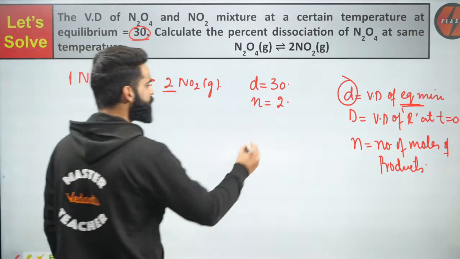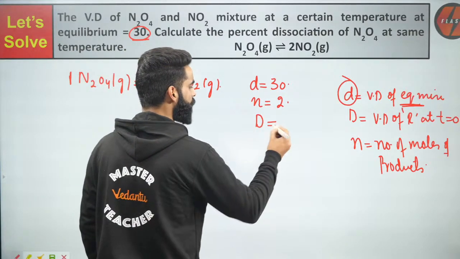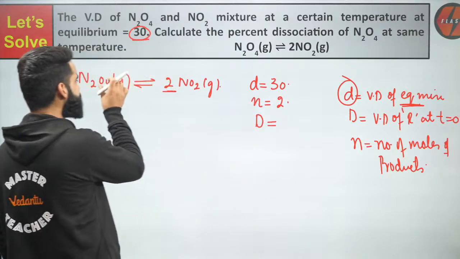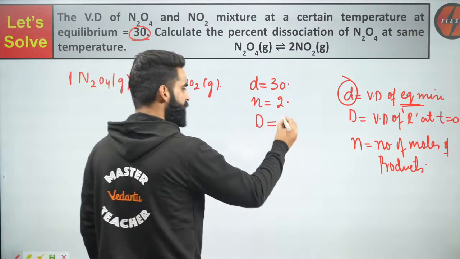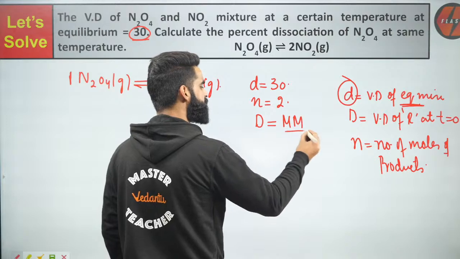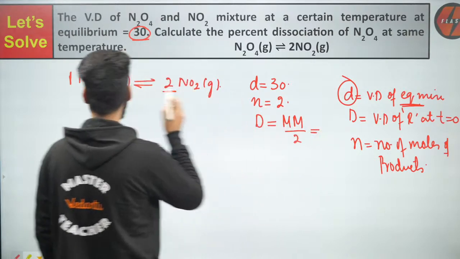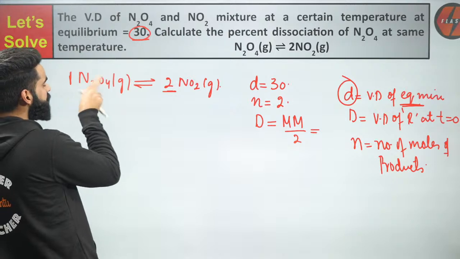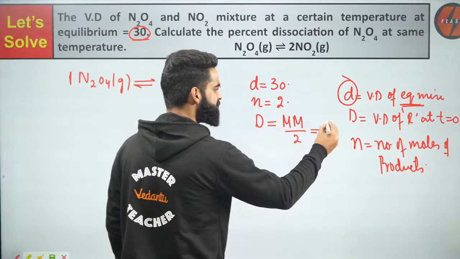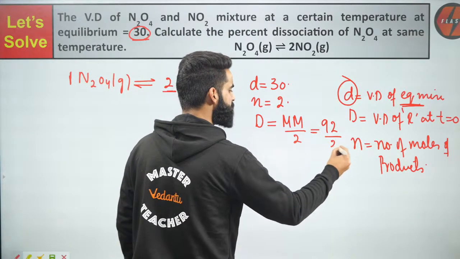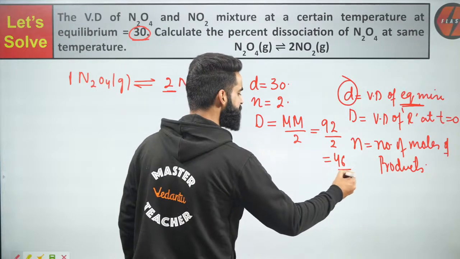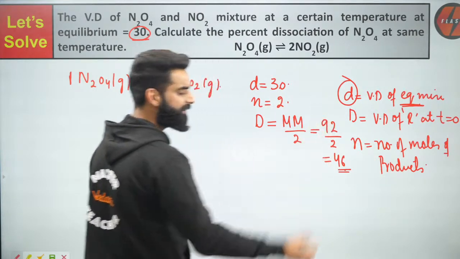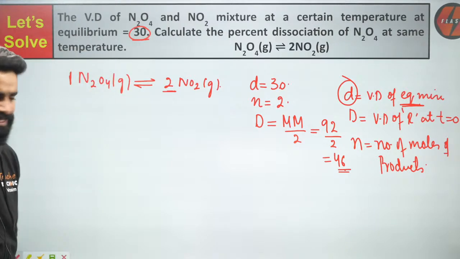Now people, if I need to calculate the value of capital D, what is capital D? Capital D is the vapor density of the reactant at time t equal to 0, which is going to be the molar mass of the reactant divided by 2. What is the molar mass of this reactant, guys? These are 2 nitrogens, so 14, 14, 28, plus 64, that is 92, divided by 2. You'll get 46. So this is the value of capital D. You can check it out: small d is less than capital D.